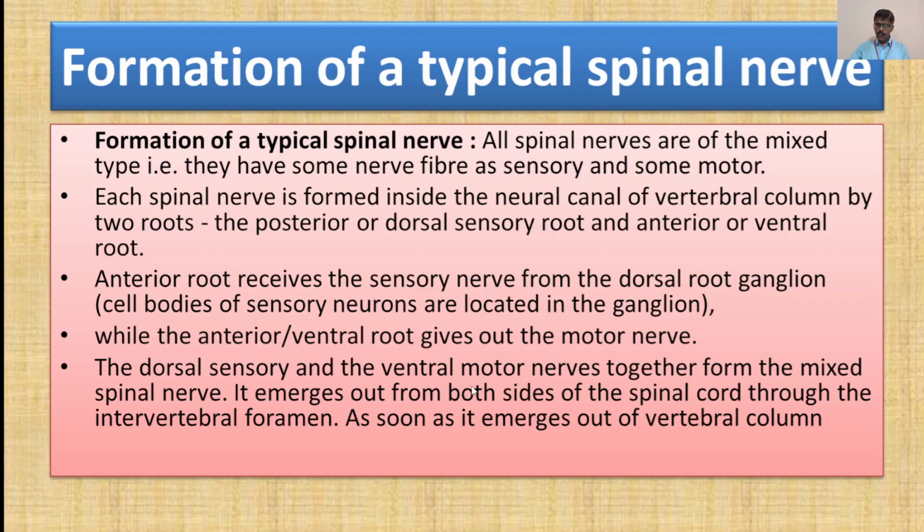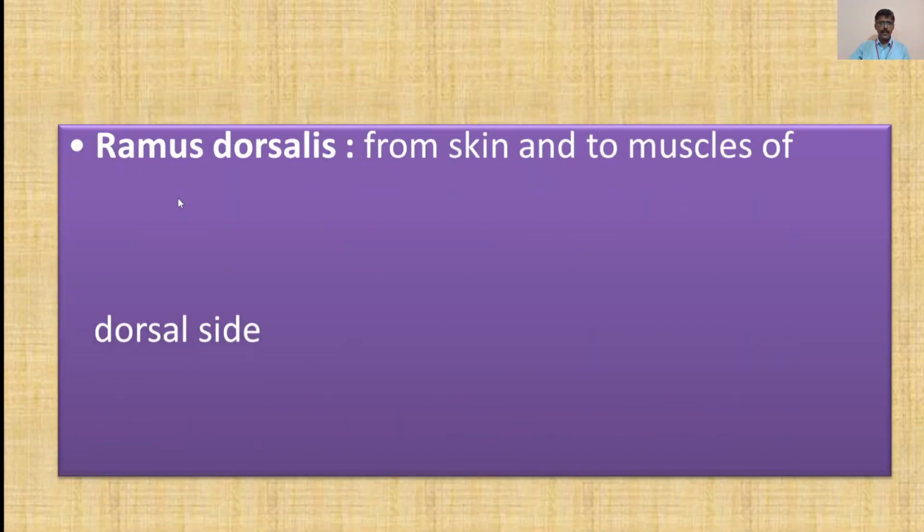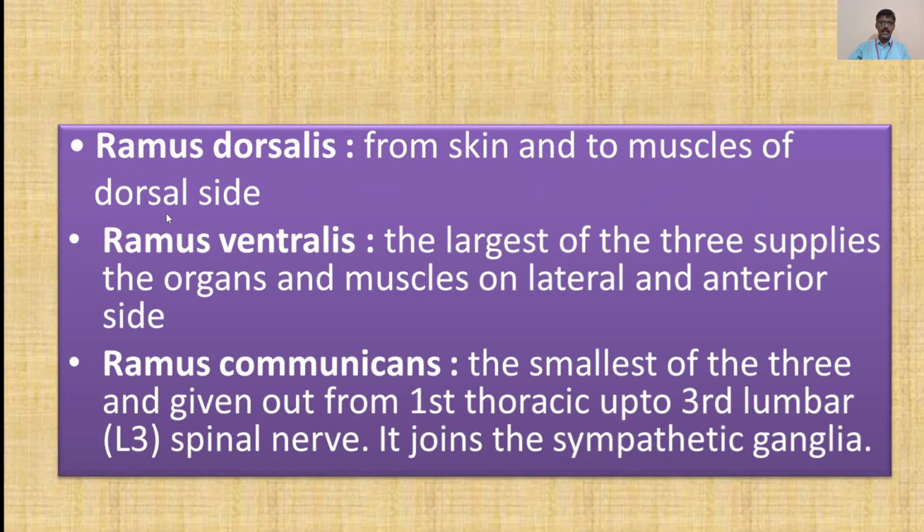It emerges out from both sides of the spinal cord through the intervertebral foramen, as soon as it emerges out of the vertebral column. Now this point is very important. The dorsal sensory and ventral motor nerves together form the mixed spinal nerve. It emerges out through the intervertebral foramen as soon as it emerges out of the vertebral column.